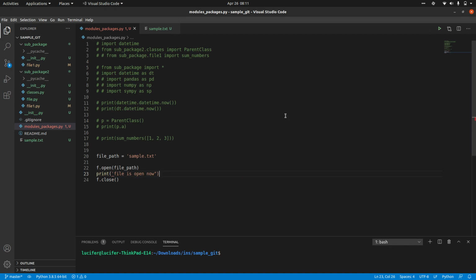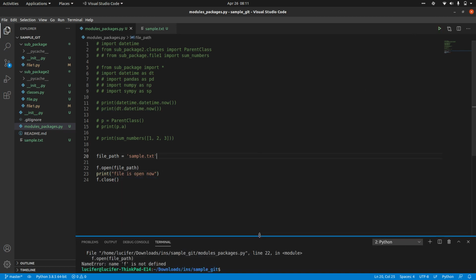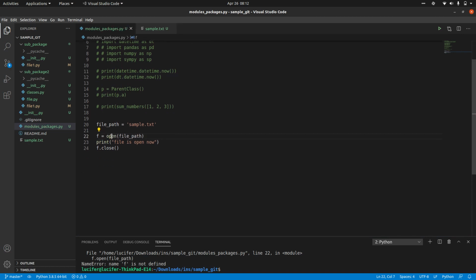You can just run the file, but wait, it has to be double quotes. Sorry, f is not defined. This is f equal to open(file_path), because open is a function, not a method. You don't call it with the dot operator. You just call it with the file path, and you store the whole file in a variable. Then you are closing that.